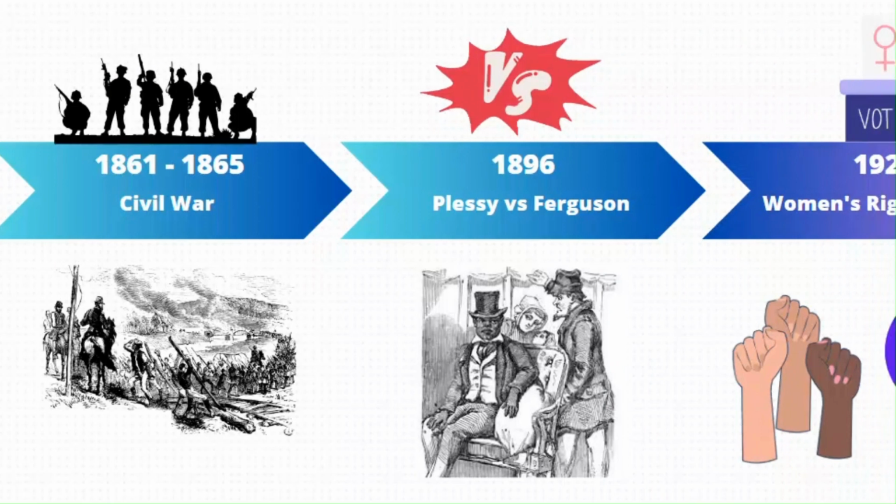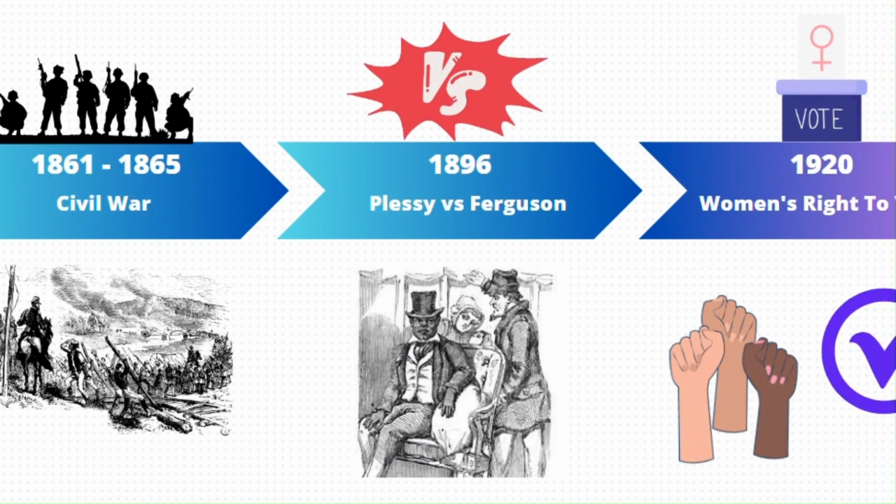Plessy versus Ferguson was a landmark U.S. Supreme Court case in 1896 that upheld racial segregation in public facilities under the doctrine of separate but equal. The case centered around Homer Plessy, an African American who challenged segregation on a train in Louisiana. The court's decision affirmed the constitutionality of segregation laws, allowing states to maintain separate facilities for different races as long as they were considered equal.